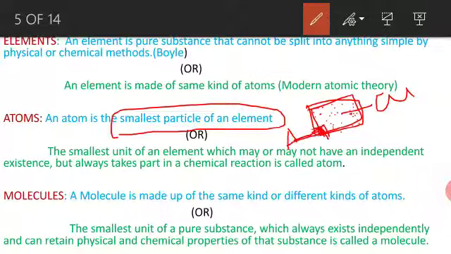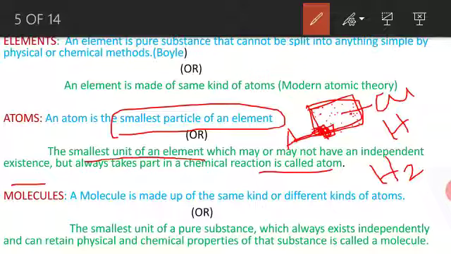Atom. Another example, the smallest unit of an element. This is one unit of an element. It may or may not have an independent existence. Which means hydrogen is an atom, and H2 is a diatomic molecule. But whatever always takes part in a chemical reaction is called an atom. The atom has two definitions. Whichever is easier, you should read.